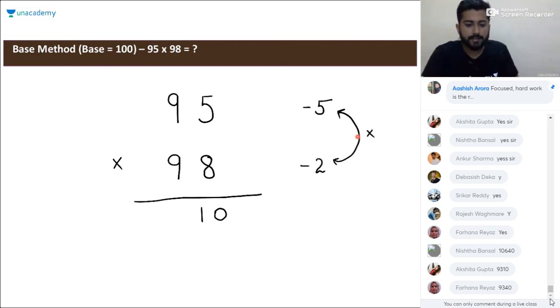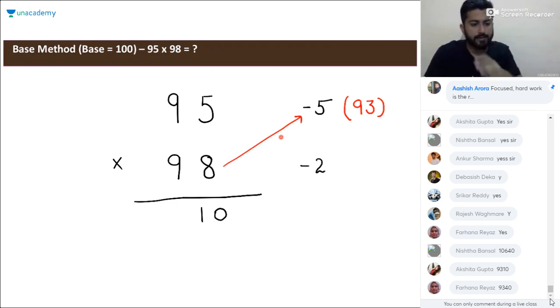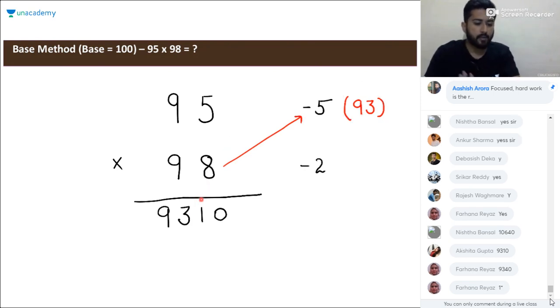Now next thing is consider this part, 95 minus 2. It will be 93, and 98 minus 5 will be 93 again. So you can consider any of these two sections. So just put 93 here. The product will be 9310. Is it clear to everyone?